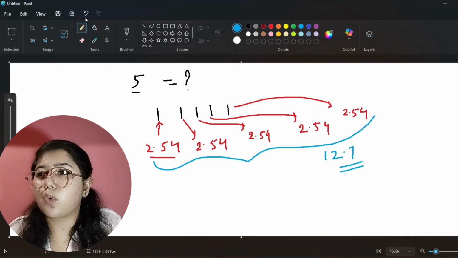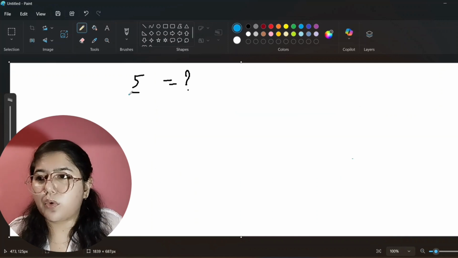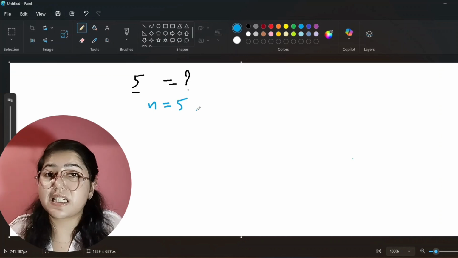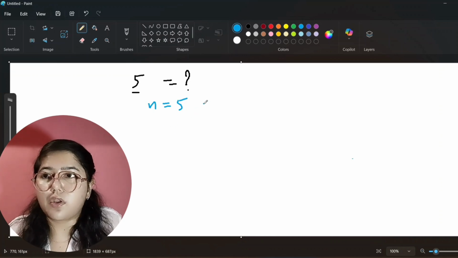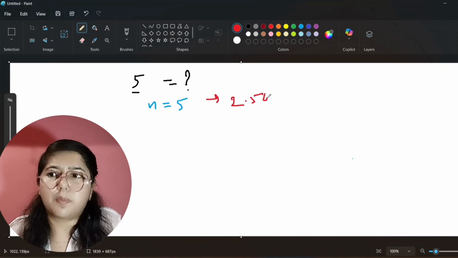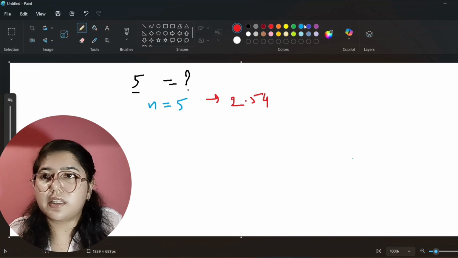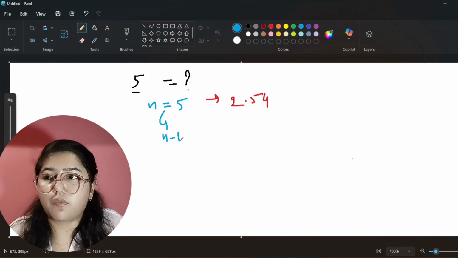Let me explain how this code will run in the backend also. If I tell my function to calculate for 5, so currently n will be 5. For the 5 inches you have to calculate how many centimeters there are. So for this step it will add 2.54, because 1 inch is equal to 2.54 centimeters. Now it will call the smaller instance, that will be n minus 1. At this step n will be 4, so for this step also it will add 2.54.